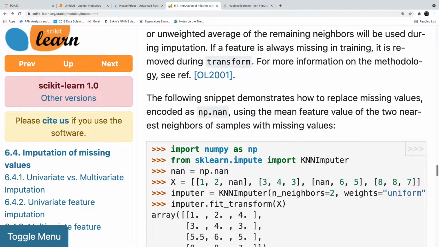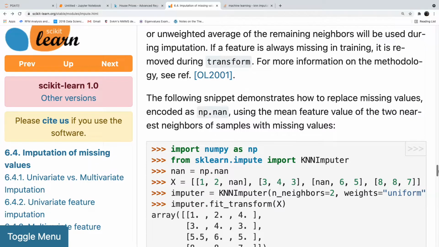Actually, these imputation algorithms were initially developed in R. Mice, Miss Forest, KNN imputer in R work on both numeric and non-numeric data. You don't need to convert them. Whereas in Python, these imputers work only on numbers.